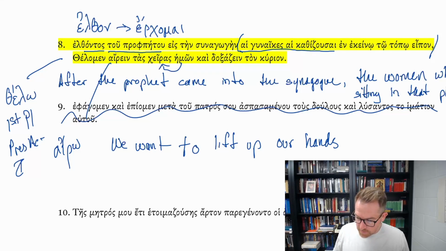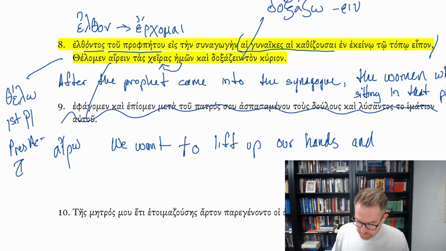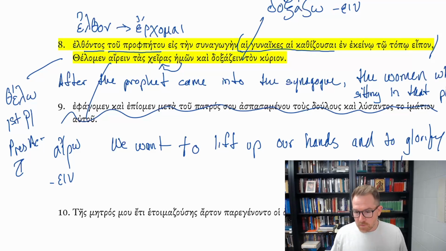And again, a present active infinitive from doxazō, I glorify, and that ein ending is the present active infinitive, just like airō has that present active infinitive. And to glorify, ton kyrion, the Lord.